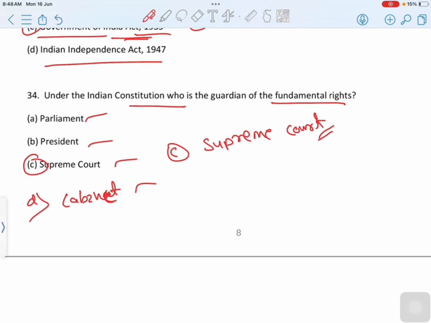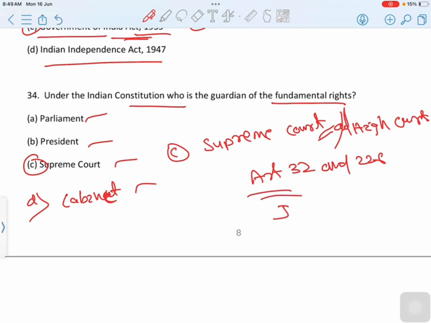The Constitution of India has assigned the judiciary, that is the Supreme Court of India and High Courts, the responsibility of the protection of fundamental rights. The most significant fundamental right is the exclusive right to constitutional remedy under Articles 32 and 226 of the Constitution of India. Thus, the guardian of fundamental rights is the judiciary. Then correct option is option C, Supreme Court and High Court.